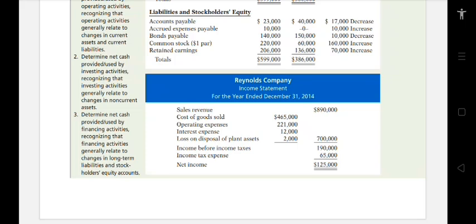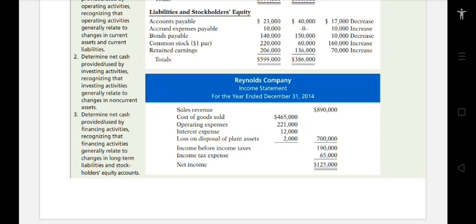Then the 2013, we have $40,000. The accrued expenses payable, we have $10,000, then zero. Then the increase is also $10,000. Bonds payable, we have $140,000, then $150,000. So it's not an increase, it decreased $10,000.